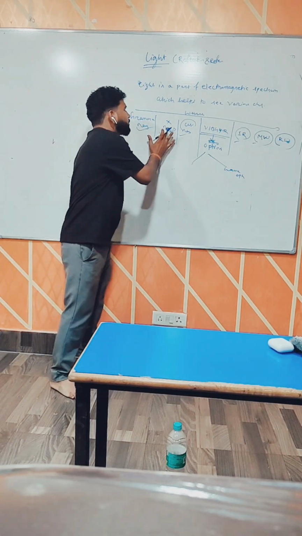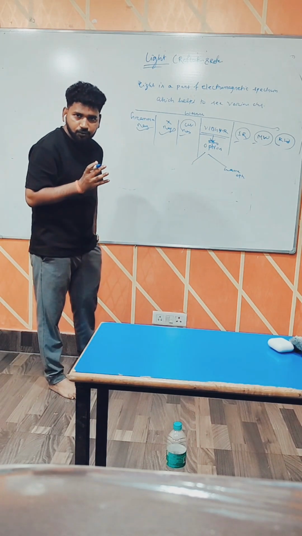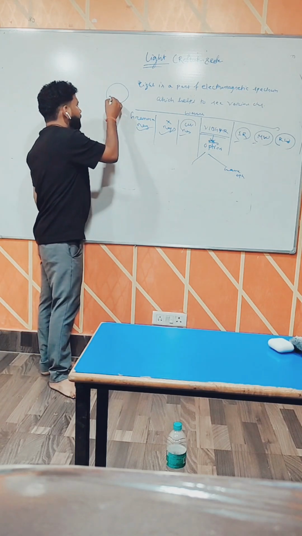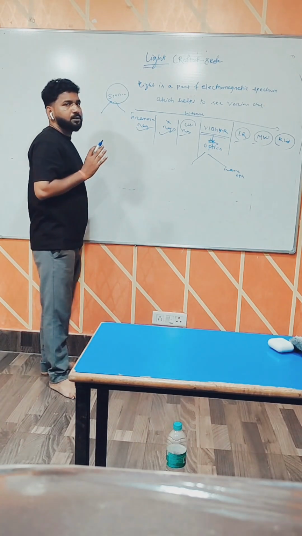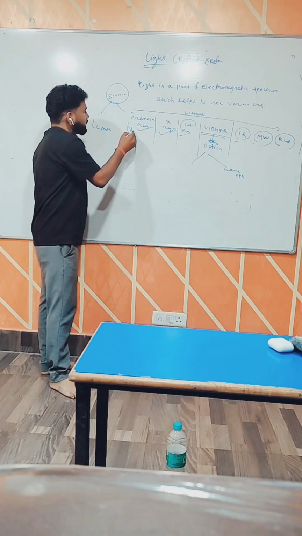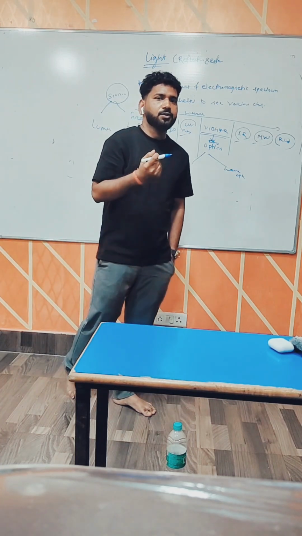Now, listen. We have already studied that light helps us to see the various objects. Can I say light comes from a source? On the basis of source, we classify sources into two types: luminous source and non-luminous source. What is a luminous source? What is a non-luminous source?